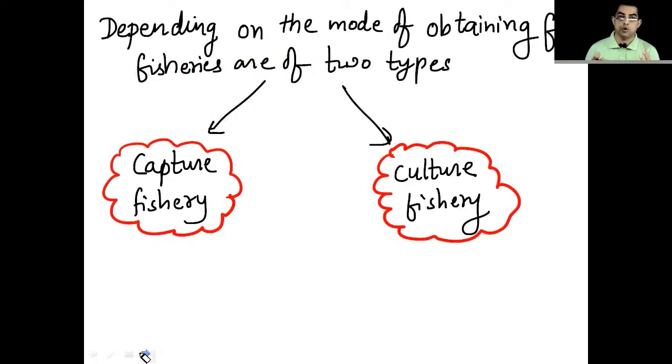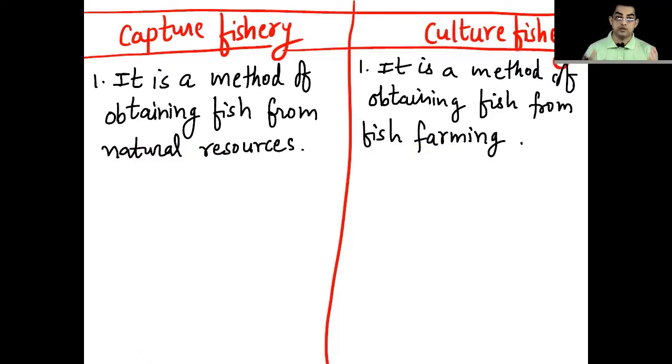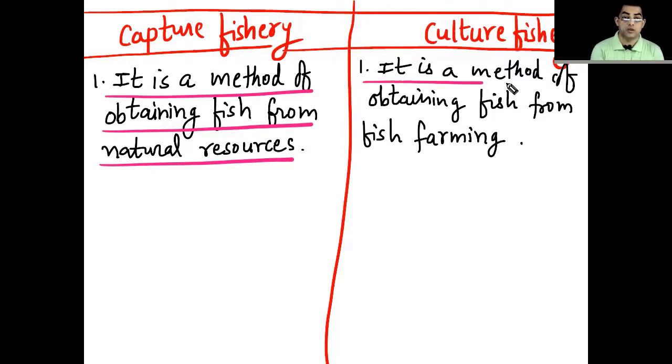Depending on the mode of obtaining fish, fisheries are of two types. The first type of fishery is called the capture fishery, and the second type is called the culture fishery. So there is a big difference between capture fishery and culture fishery. Let us now see some differences between them. When we talk about capture fishery, it is the method of obtaining fish from natural resources, whereas culture fishery is the method of obtaining fish from fish farming.